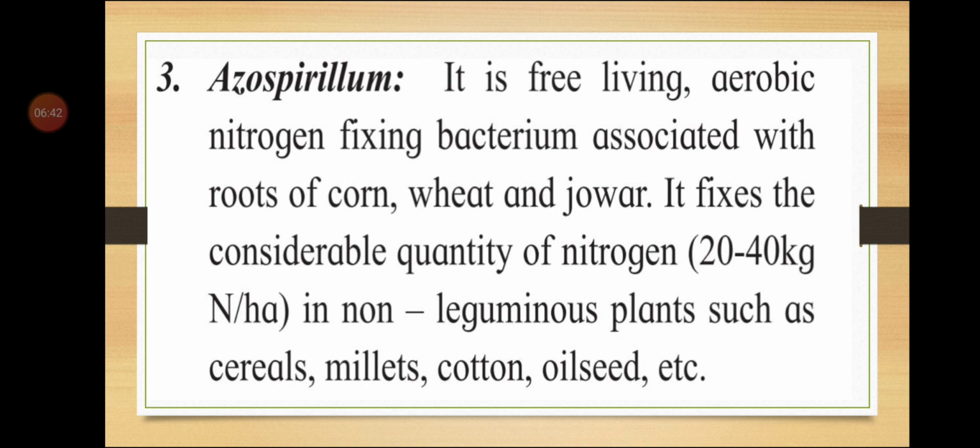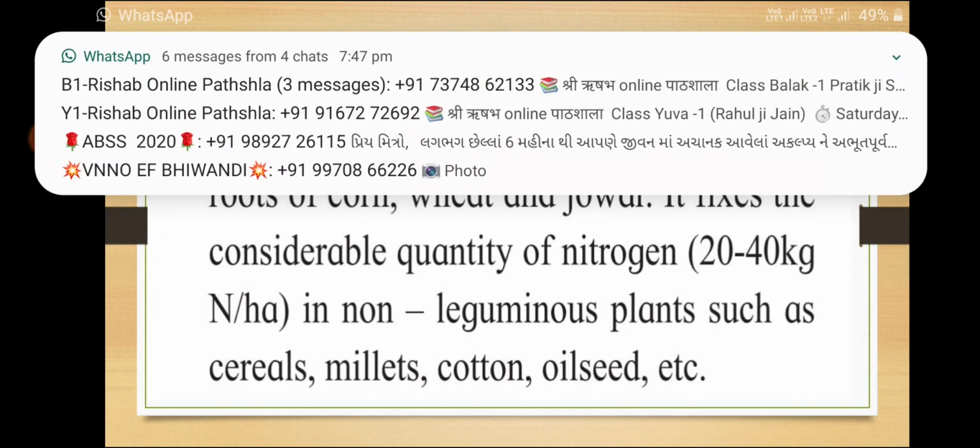It is associated with the roots of corn, wheat and jowar. It fixes a considerable quantity of nitrogen. That means it fixes 20 to 40 kg nitrogen per hectare in non-leguminous plants such as cereals, millets, cotton, oilseeds, etc. So, it is also fixing the nitrogen.